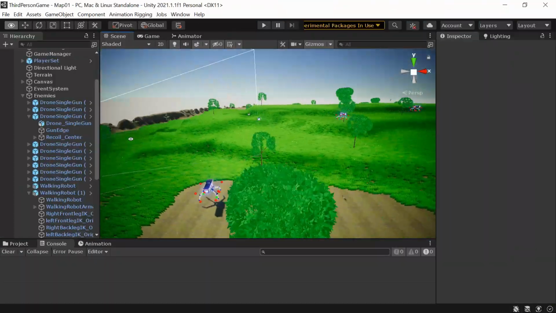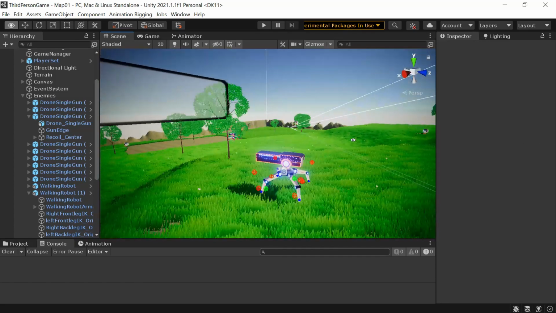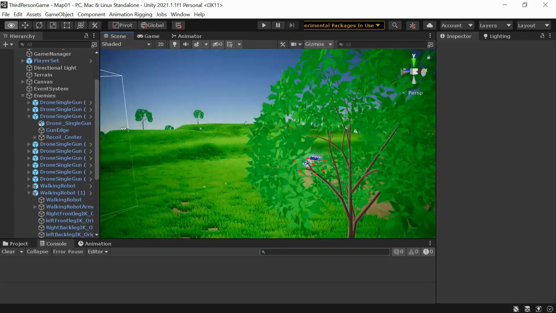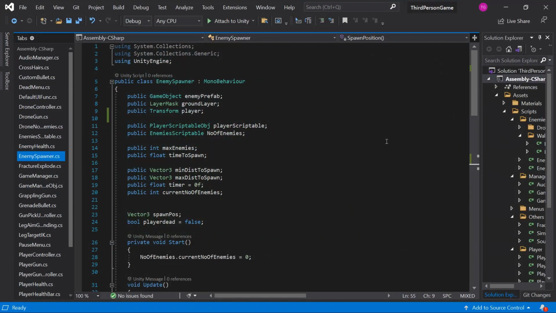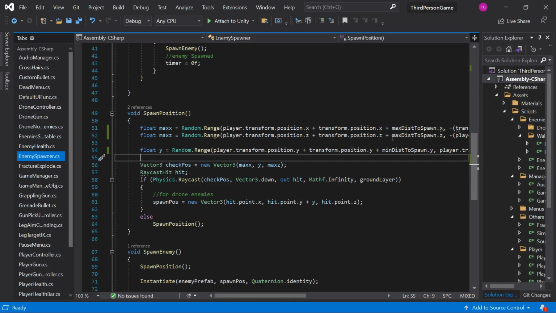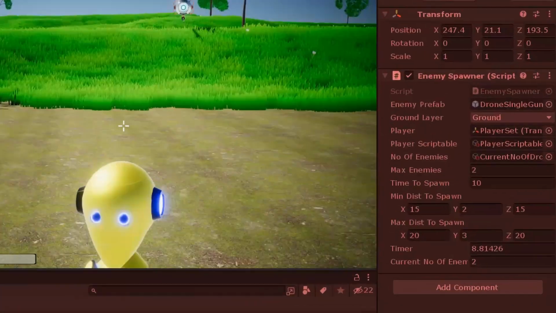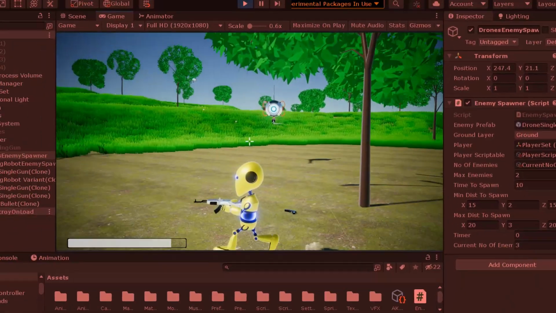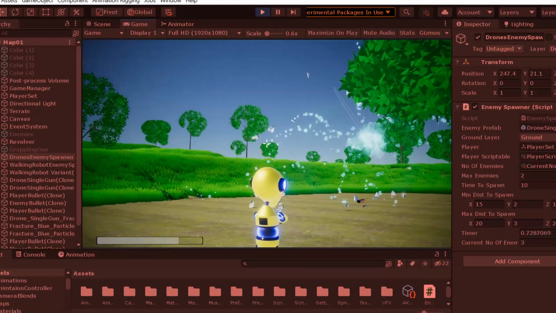Presently, I placed enemies everywhere in the game, but I want to make enemies spawn randomly. So I created a script which spawns enemies every 10 seconds. And also I stop spawning enemies if there are already too many in the game. By using this, we can increase difficulty over time.